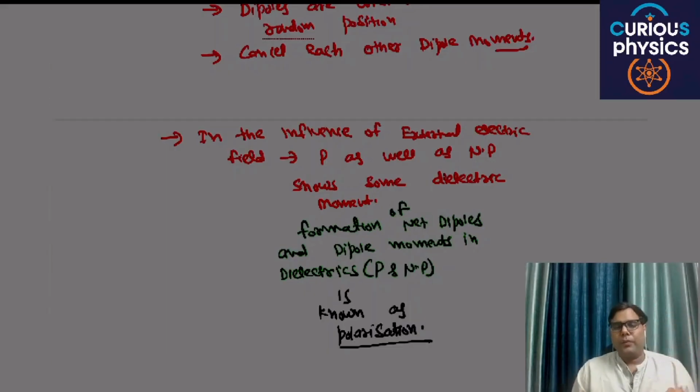Are you able to get my point? If there is an external electric field, in non-polar there is a formation of dipoles, and due to these dipoles there will be a net dipole moment. And in case of polar, dipoles are already there and they show a net dipole moment. So a dipole moment will be there with the influence of an external electric field in polar as well as in non-polar. So this particular property is known as polarization.